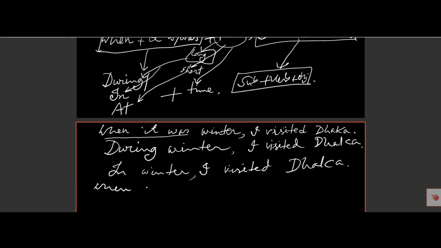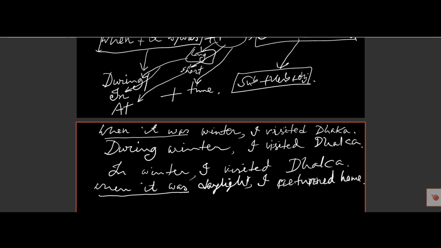When it was daylight, I returned home. And we find here when it was, and there is the adverb daylight.